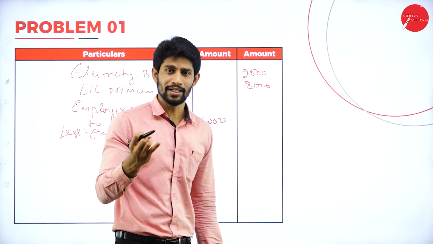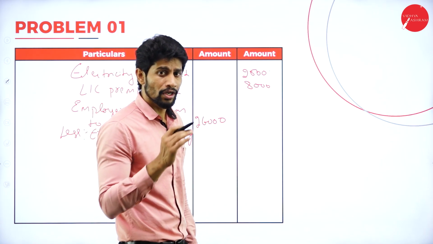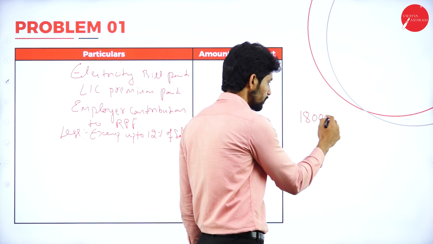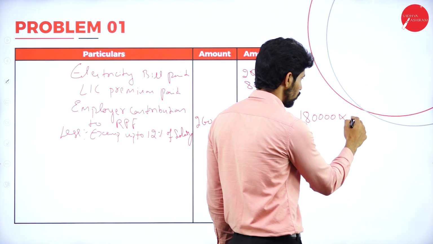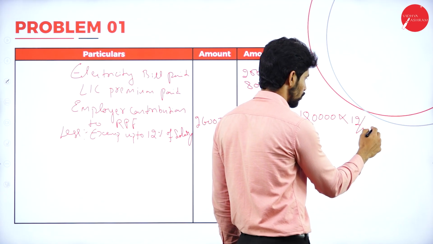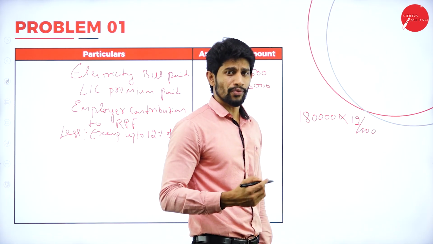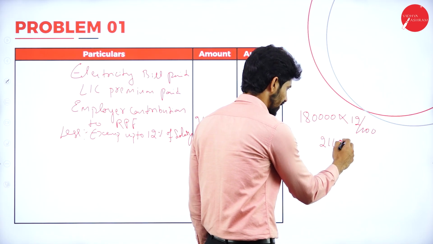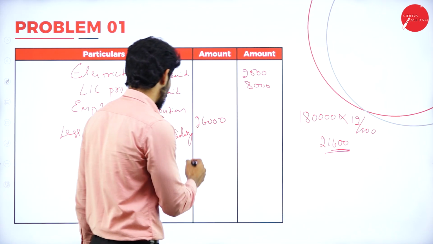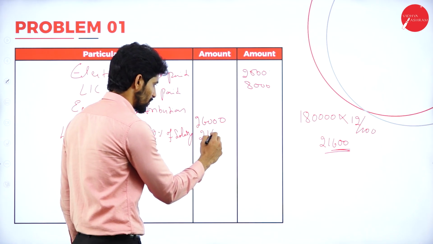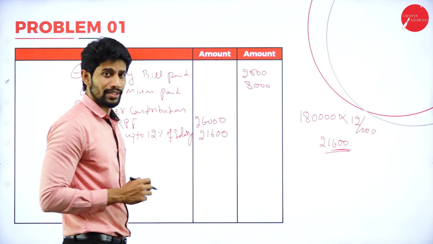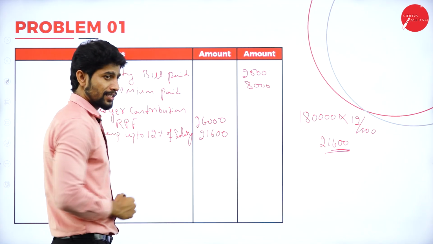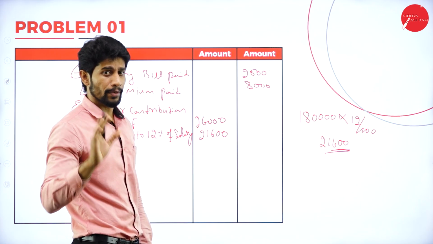DA is not part of retirement benefit and commission is not given, only basic salary is there, right? That is 1,80,000 into 12%. What is the value for 12%? It is 21,600. So now write 21,600. The employer contribution to RPF is 26,000, but it is exempt up to 12% of salary.